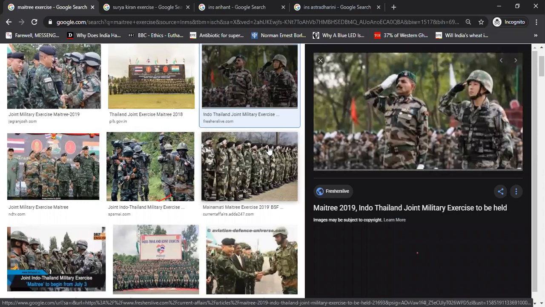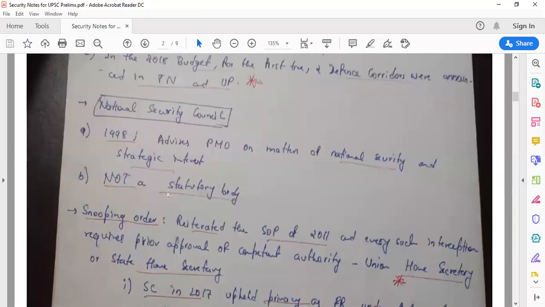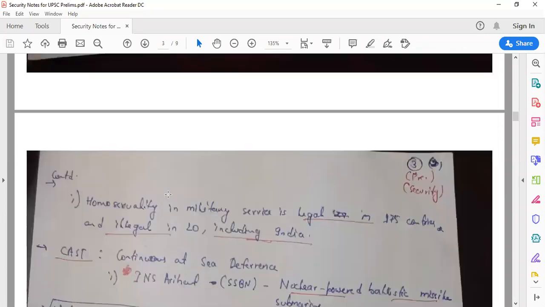Cool, dude. Now we have seen all these exercises, right? So now let's see one more military exercise, because when we're doing military exercises, let's do all at once.